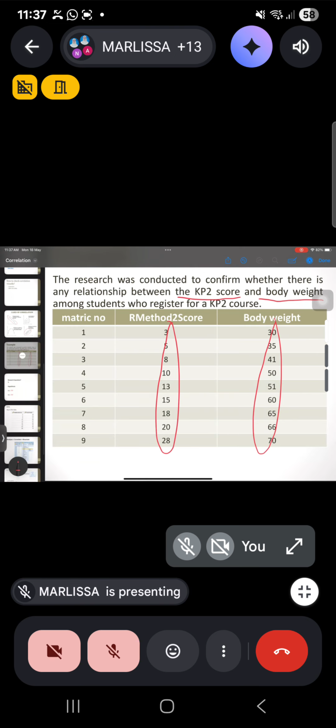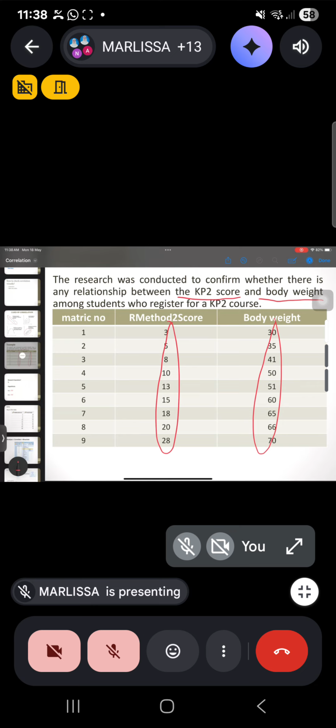What you need to do here is come out with the research questions first. The research question would be: is there any relationship between KP2 score and body weight among students who register for a KP2 course?